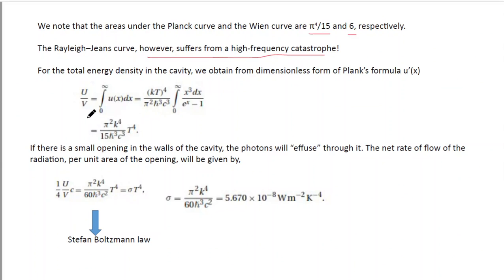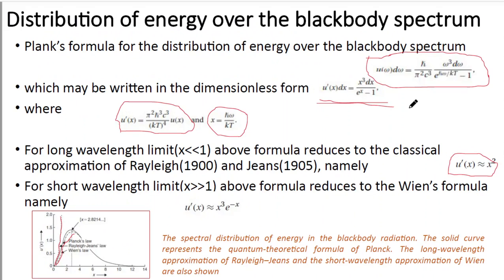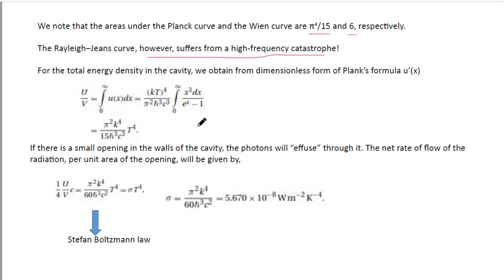So if we want to calculate U by V, you have to integrate Ux dx, and you know the value of Ux. Using this relation you can integrate from x equal to 0 to infinity, and finally you will obtain pi square k to the power 4 divided by 15 h cut cube c cube into T to the power 4.